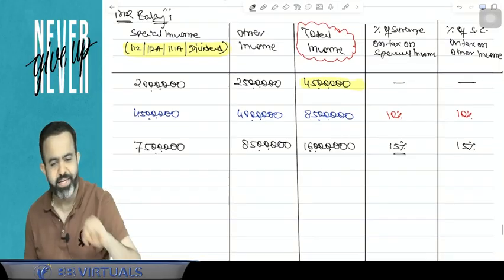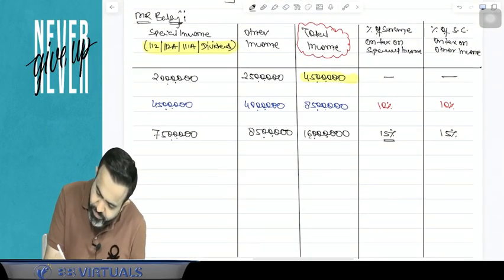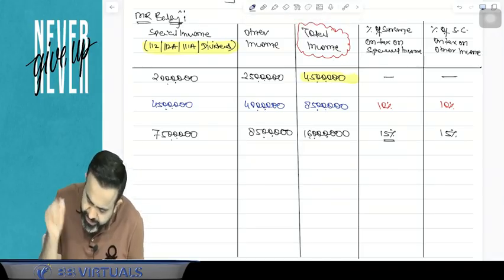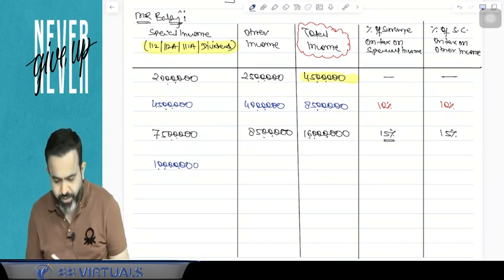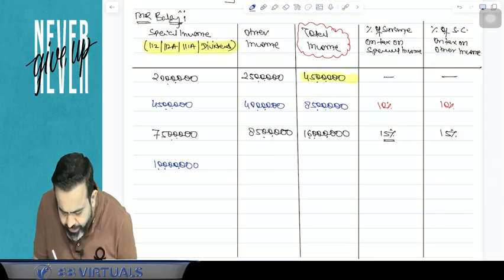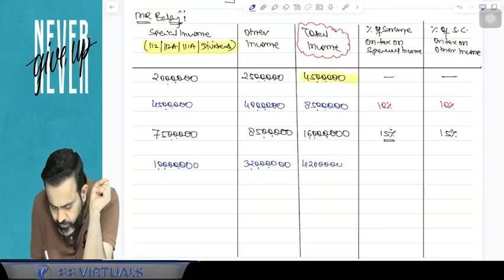But now guys, there is a next twist here. Suppose your special income is 1 crore rupees and your other income is 3 crore 20 lakh. So can I say that my total income is 4 crore and 20 lakh rupees?